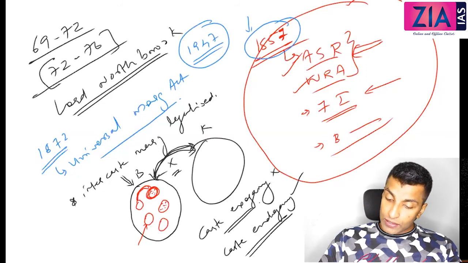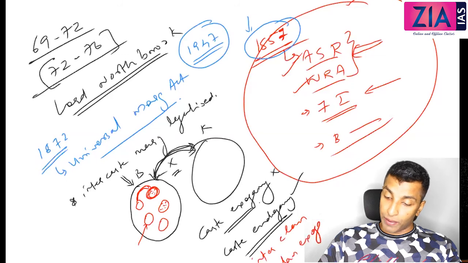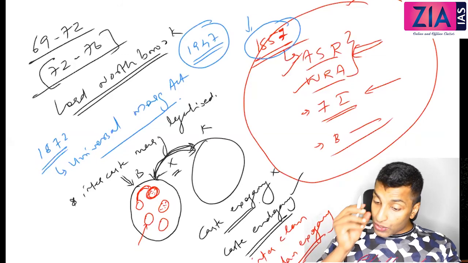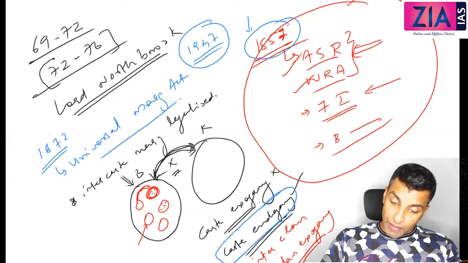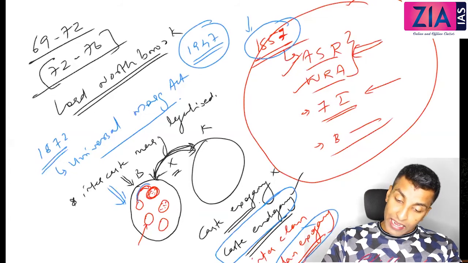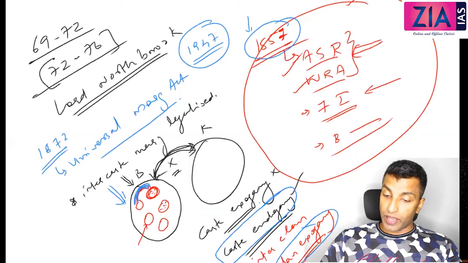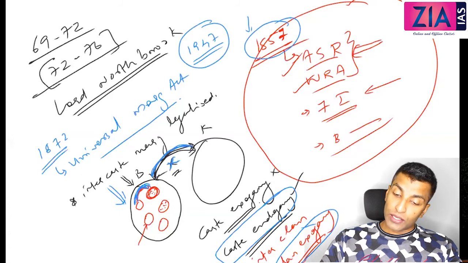This is what you call inter clan or clan exogamy. So typically the marriage rule in India is caste endogamy, that means marry within caste, and clan exogamy, that means marry outside the gotra.